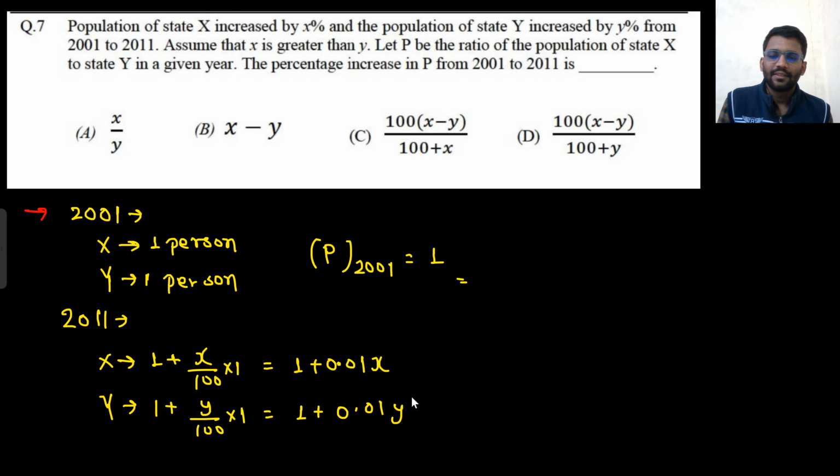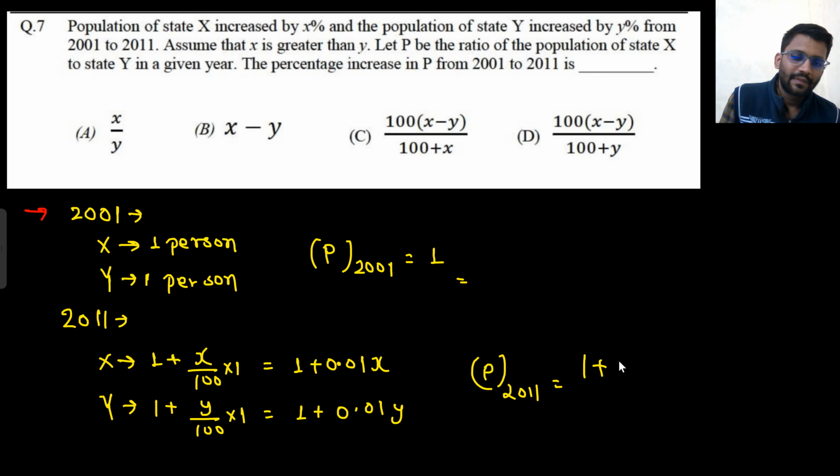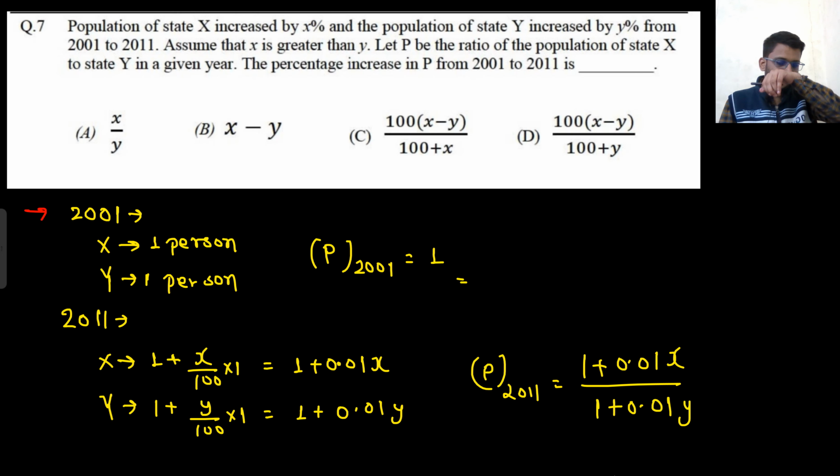If I had assumed 100 people, here 100 would come, so 1 plus X would become 100 plus X. That would be better. But yeah. So P for 2011 is becoming 1 plus 0.01 X upon 1 plus 0.01 Y, right?